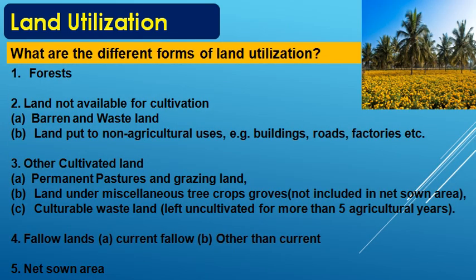Now the question on this will be, what are the different forms of land utilization? Here you will be right in everything. First one is forest, second one is land not available for cultivation, then it is other uncultivated land, then it is fallow lands and net sown area.